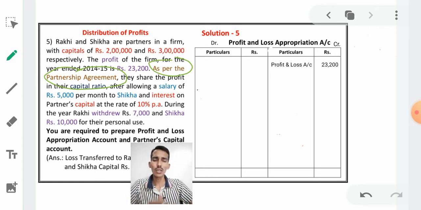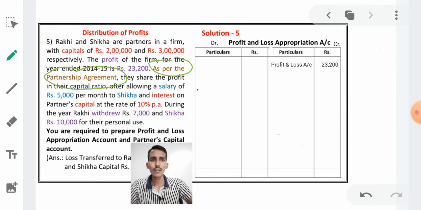If there is no agreement, then we should follow the provisions of the Partnership Act 1932, in the absence of a partnership deed. But here a partnership agreement is available. What they agreed before starting the business, they made an agreement. Whatever they have written in that agreement, we have to follow.